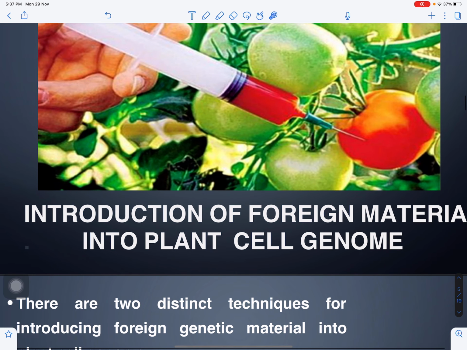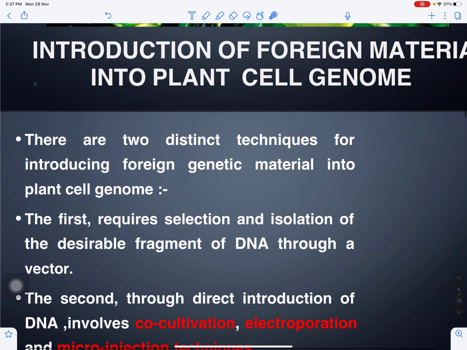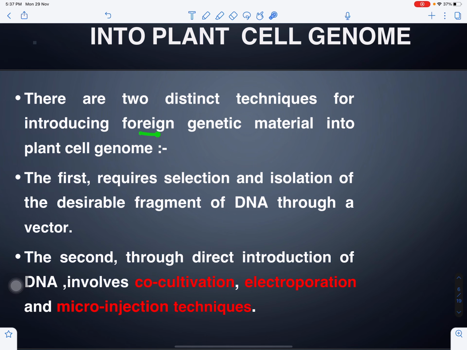There are various methods for introduction of foreign material into the plant cell genome. We can do it directly or with the help of vectors. There are different techniques by which we can introduce foreign genetic material into the plant cell genome. First, it requires selection and isolation of the desirable fragment of DNA through a vector. Vectors like plasmids, cosmids, again a link is shared in the description box. We have discussed in detail in one video. So vectors, cosmids, YACs, BACs, they are actually vectors which are used for multiplication of the foreign DNA.